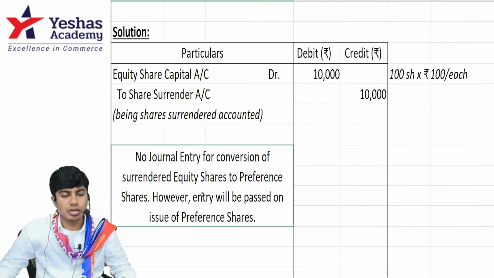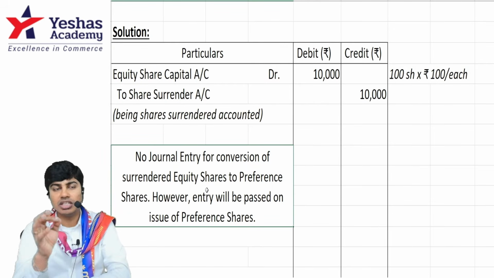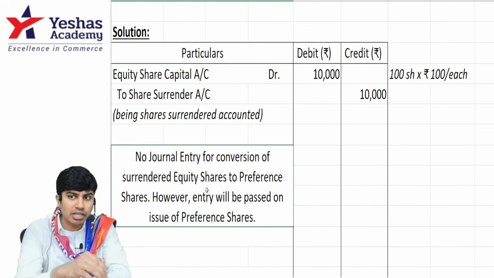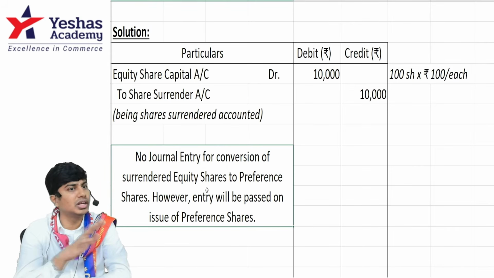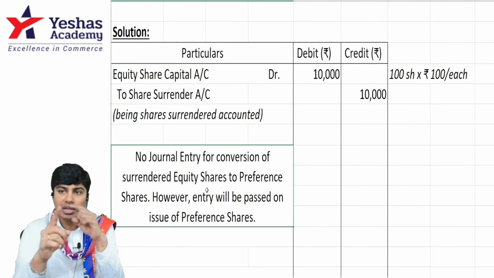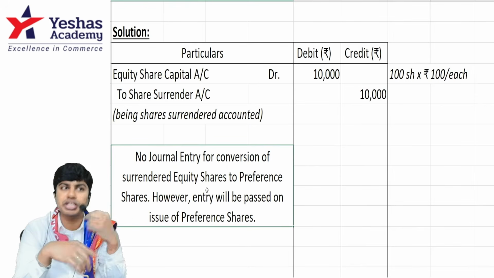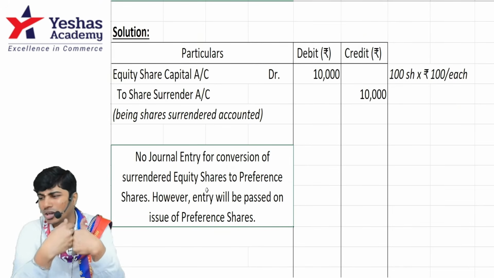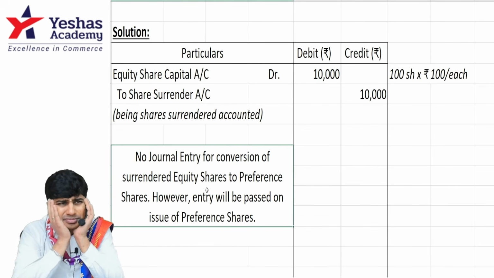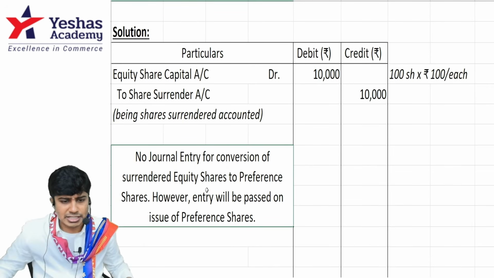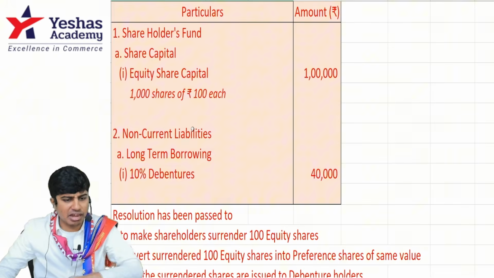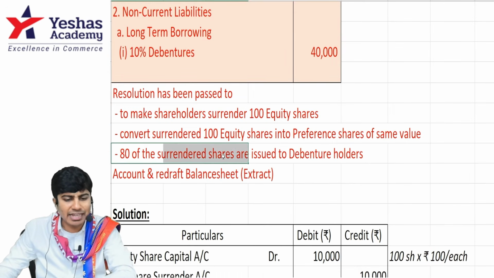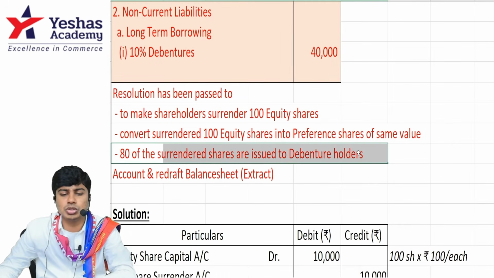No entry. When you convert the shares which are surrendered from equity to preference or preference to equity, there will be no entry. However, later when the surrendered shares are issued against the liability, then I will credit equity shares or preference shares, whatever is issued. I hope you got it. Let's go forward. Third point: 80 of the surrendered shares are issued to debenture holders.